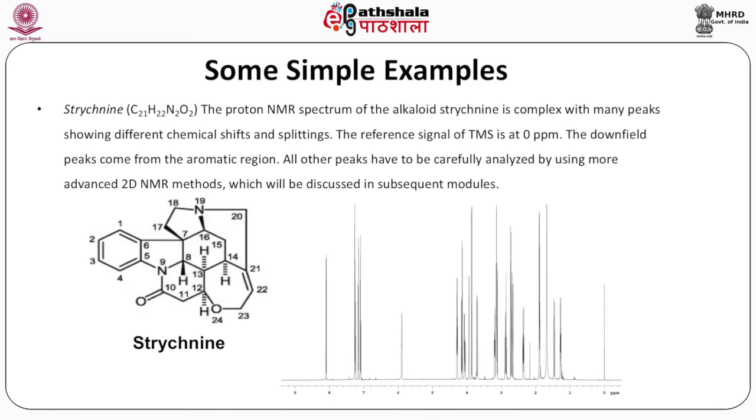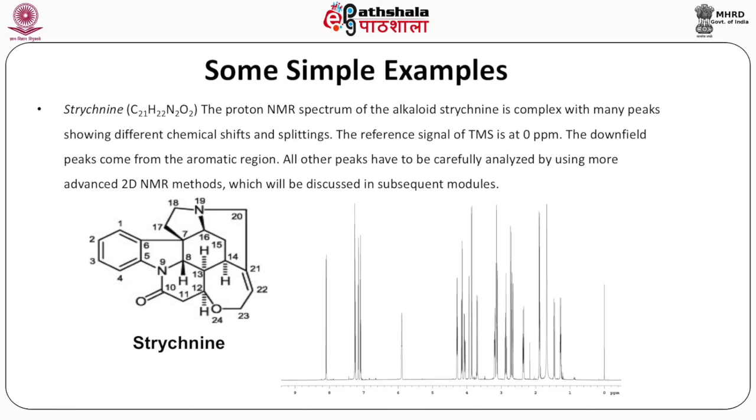Other than that, all the peaks have to be carefully analyzed by using more advanced 2D NMR methods, and we will try to take the example of strychnine as a challenge to characterize all its peaks that we see to specific positions in the structure.